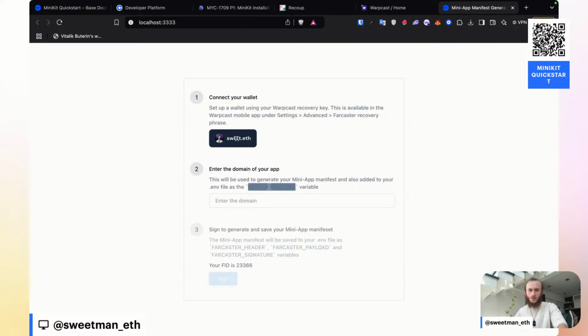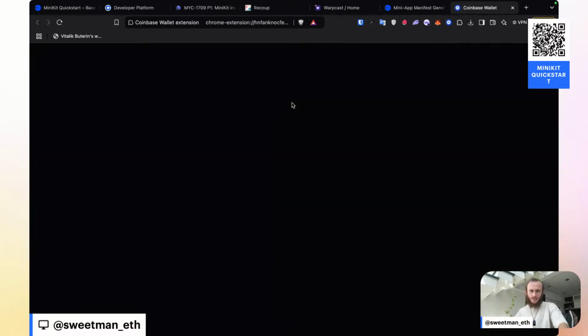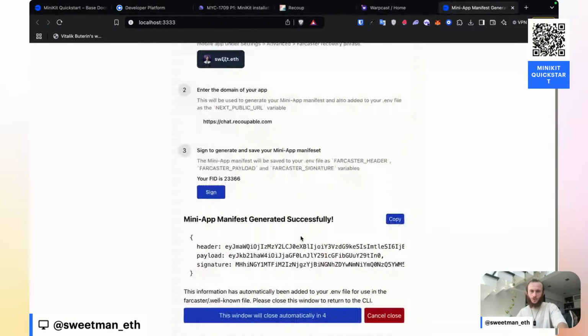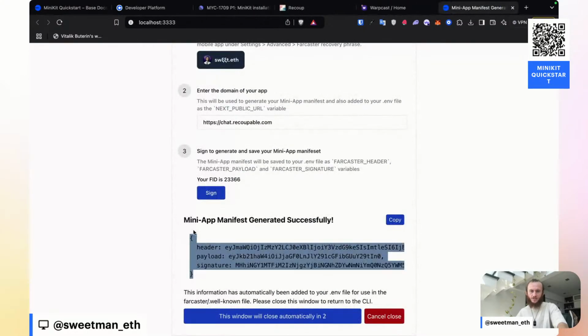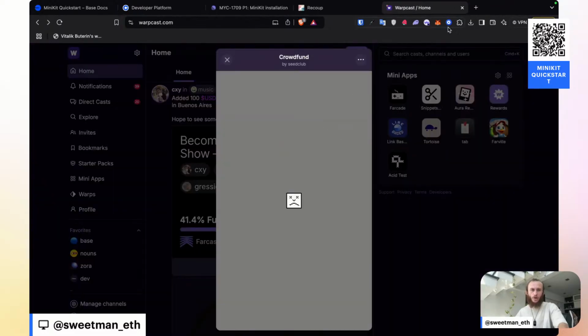And now enter the domain of your app. This will be used and also added as your next public URL. https://chat.recoupable.com. Let's sign the message. Sign it, and we should now have an app manifest successfully generated, and it should have been added into our